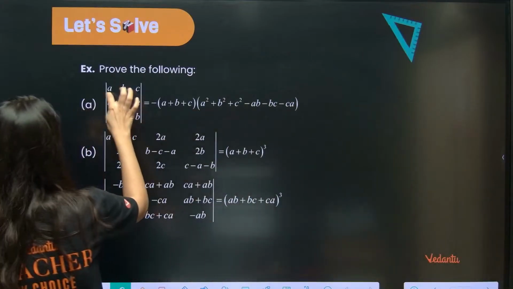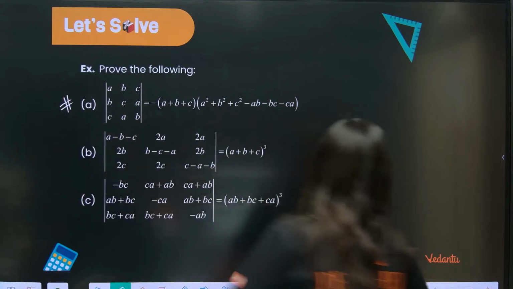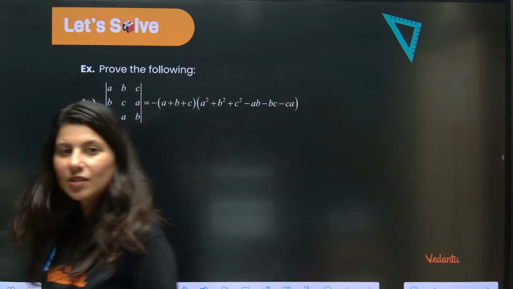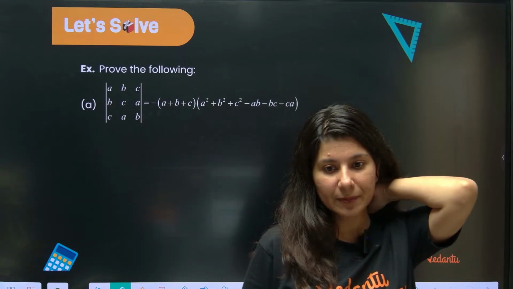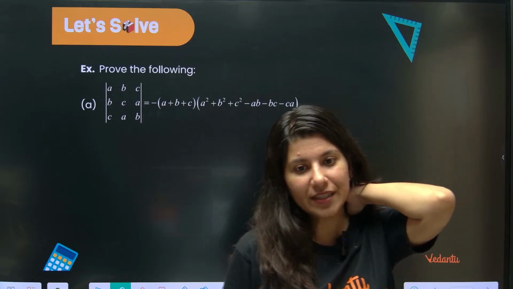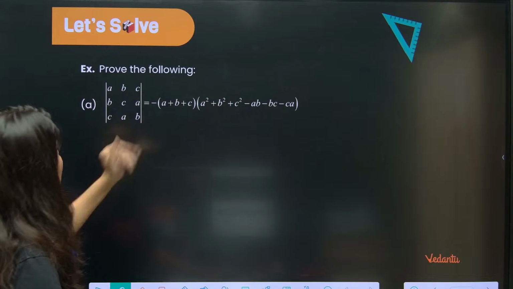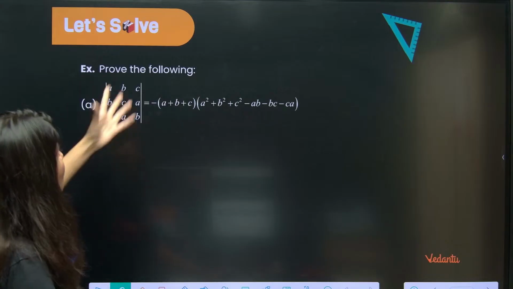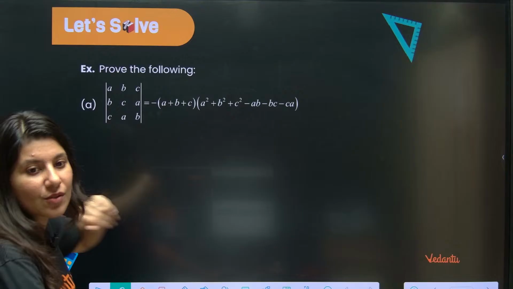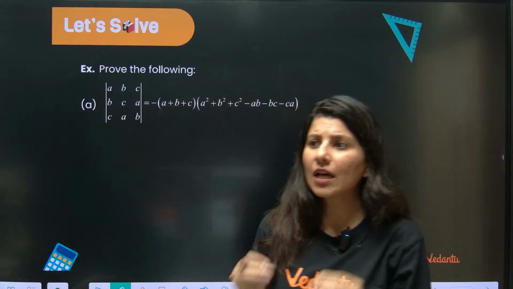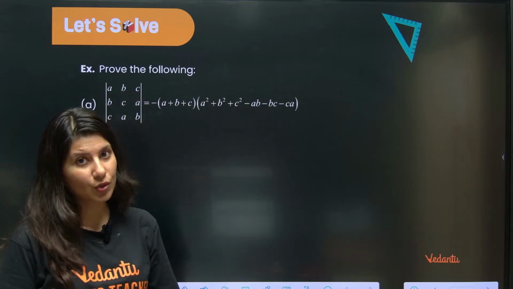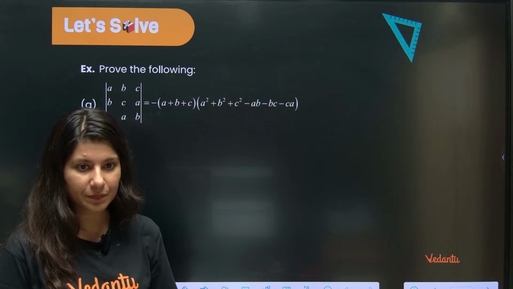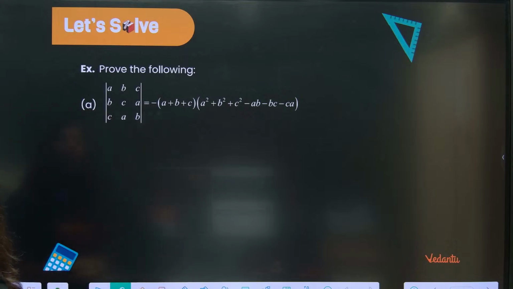Suppose you have this determinant, the very first determinant. This is the very first special determinant. Special determinant, okay? A B C, B C A, C A B, cyclic order. Now, how to solve it, and you have to remember the result also. Result, don't worry, because once we are done with all special determinants, I will tell you what exactly to remember, what exactly not to remember.